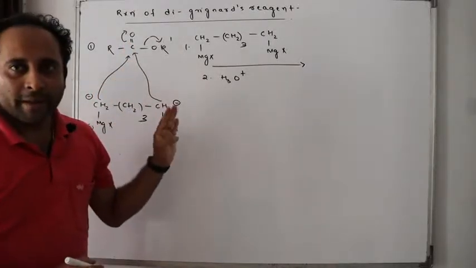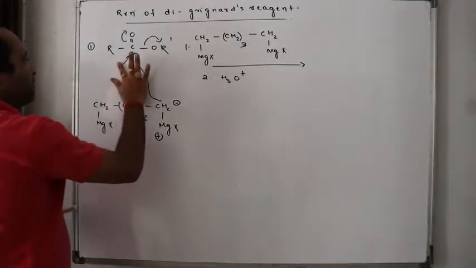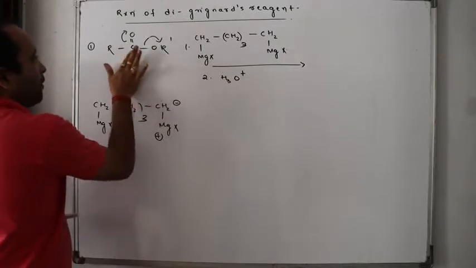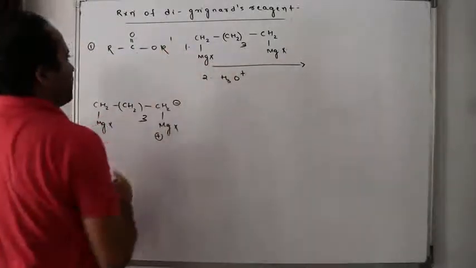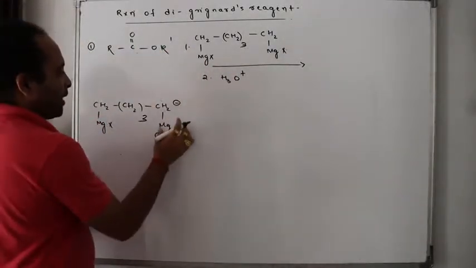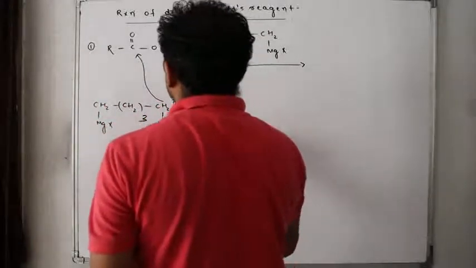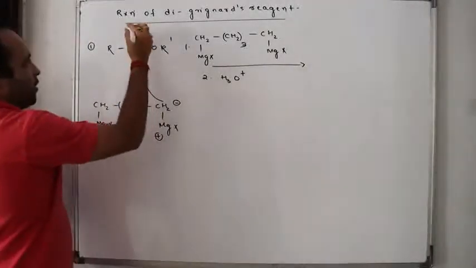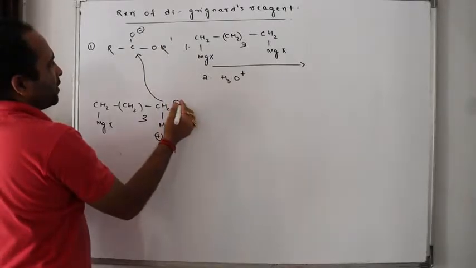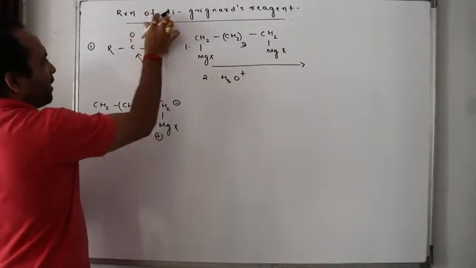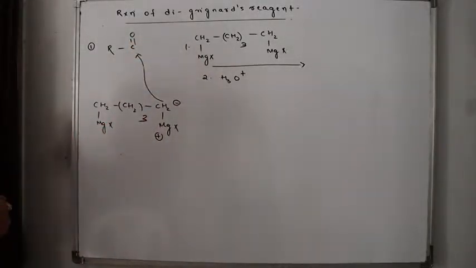Doubt? Shall I make it more clear? Let me do it once again so that you can understand it better. This is going to react with this. How will it react? CH2 minus MgX plus. This minus will attack this. So will I get something like this? When it attacks, it will become O minus. Now when this O minus comes back, it will throw this OR dash away. It will become carbonyl, isn't it?